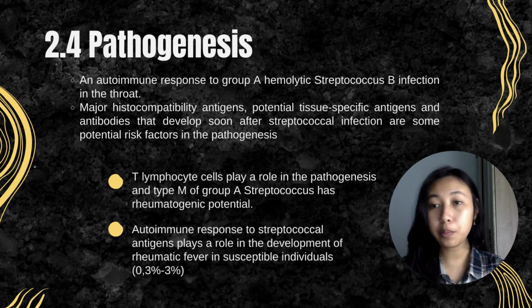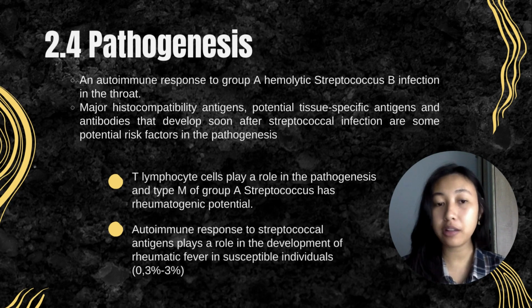Next, I will continue the presentation by presenting the pathogenesis of acute rheumatic fever. The pathogenesis of acute rheumatic fever is an autoimmune response to group A hemolytic Streptococcus infections in the throat.